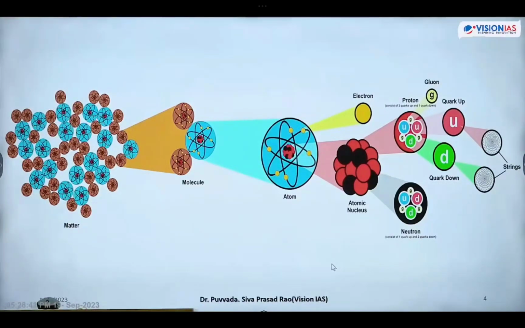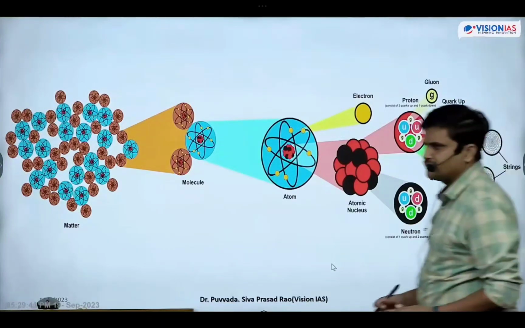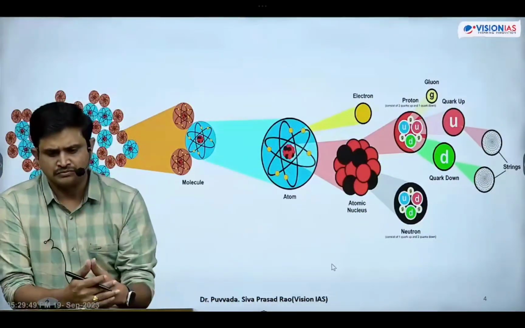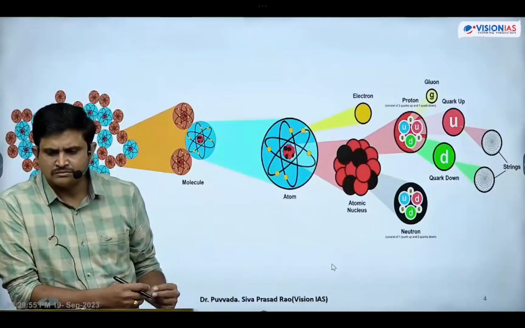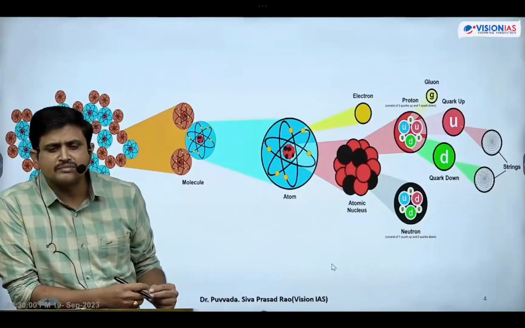Write under that, like this: protons are made up of two up quarks and one down quark. Next, neutrons are made up of two down quarks and one up quark. The next one: electrons are made up of leptons. We have written leptons now. Electrons are made up of leptons.